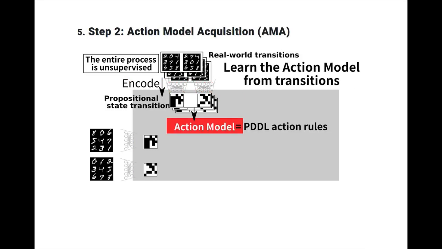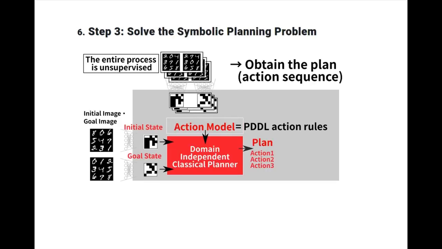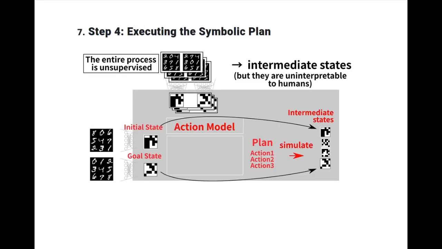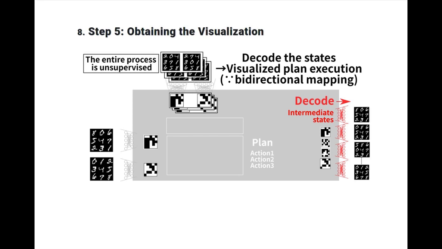The next step is the action model acquisition, which learns an action model from the propositional state transitions produced by the state autoencoder. From the action model and the initial state and goal state, we can produce a plan using a domain-independent classical planner. We can simulate the plan to obtain the intermediate states, which are not made for humans, so they need to be decoded back to visualized images to be understood by humans.